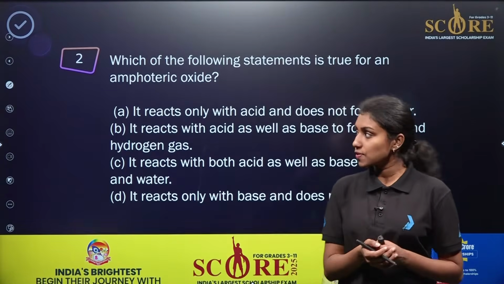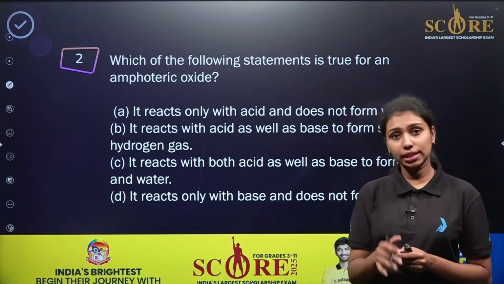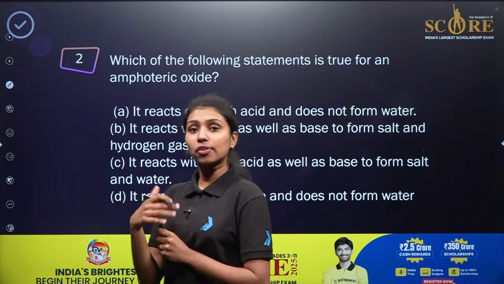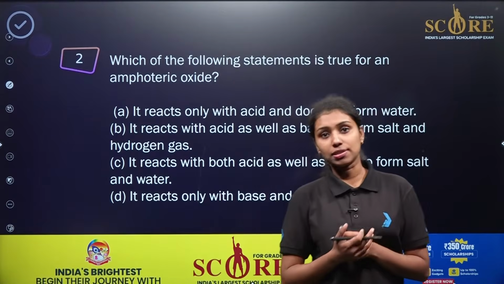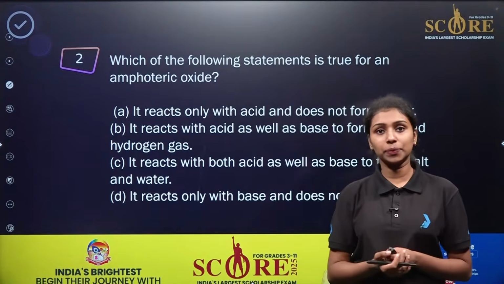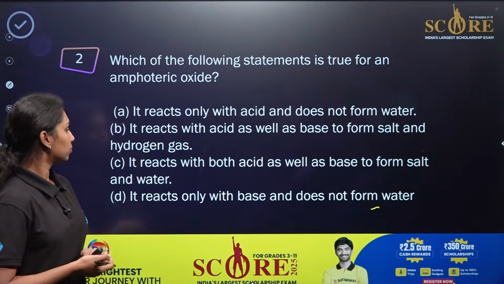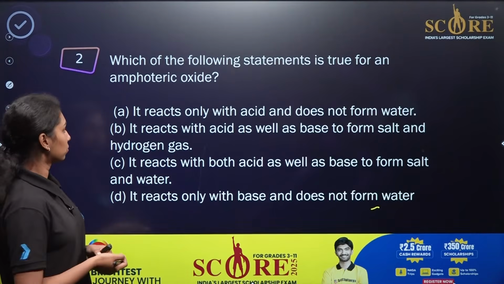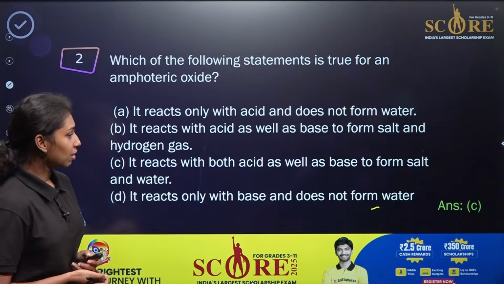Here is our next question. Which of the following statements is true for an amphoteric oxide? So we have already studied the case of oxides. They will be forming acidic oxides, basic oxides and amphoteric oxides. So what is the meaning of amphoteric oxides? How is it connected to the options given here? Read the options one by one. Yes, option C will be the correct answer, right?